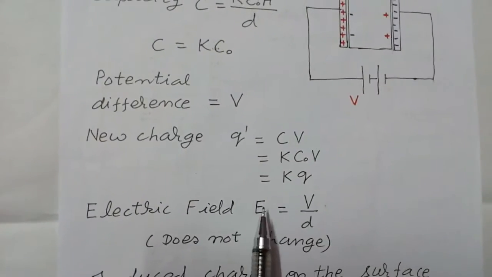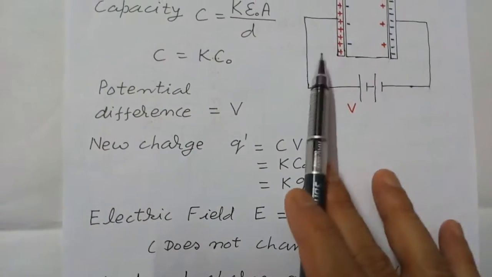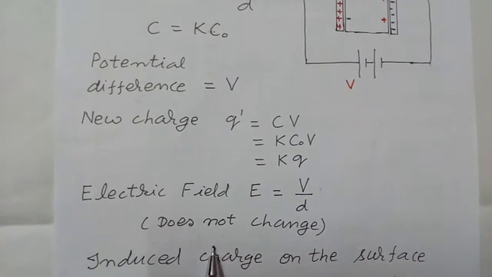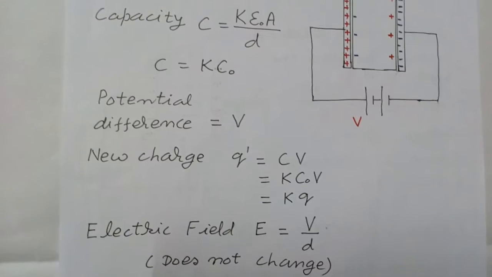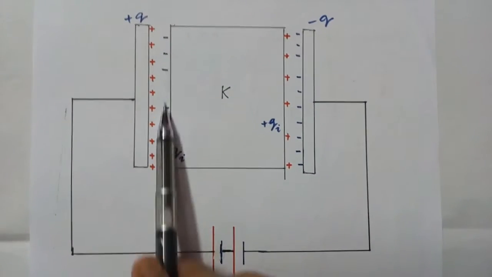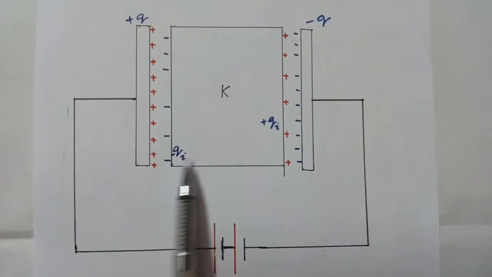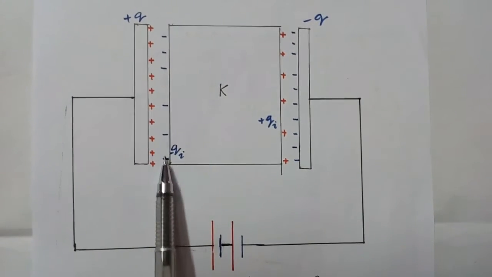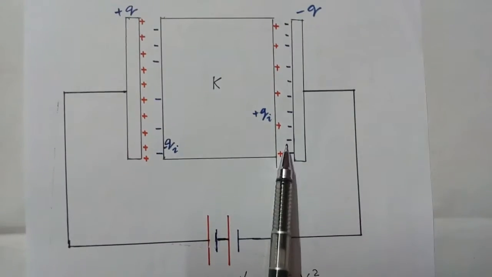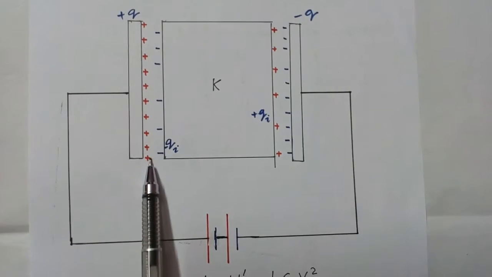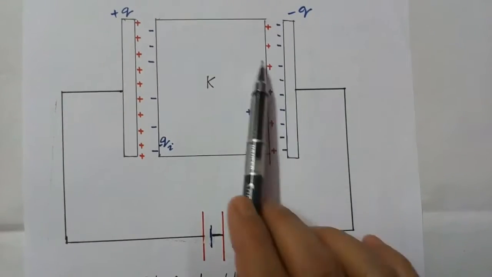Now electric field is equal to V upon d. Since V is not changing, the electric field does not change. So look in this diagram. This is the same diagram. There is some space to explain things, but actually the dielectric fills the whole space between the plates.